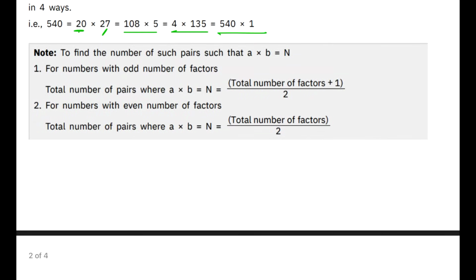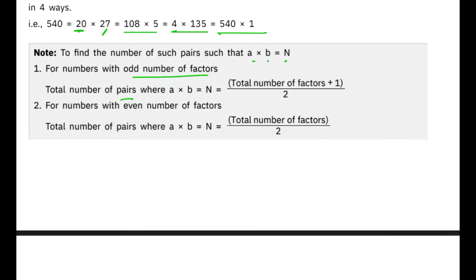And trust me guys, if you go through number system like this, you will very easily be able to eliminate options and make an educated guess even if you haven't studied number system all year. Coming to the notes, to find the number of such pairs, there is a shortcut. That is A into B is equal to N. Now, if someone comes up with a question for numbers with an odd number of factors, how would you calculate that?